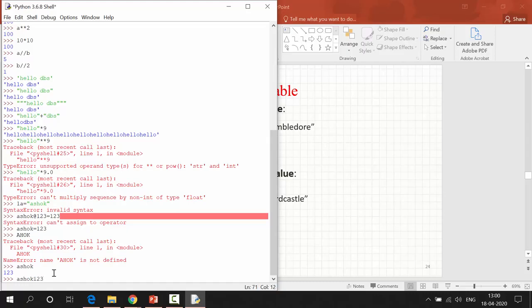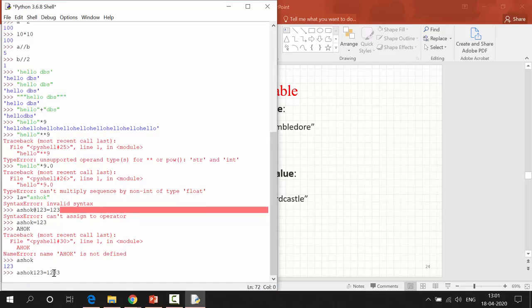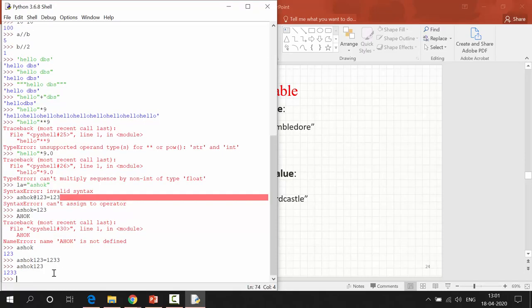Python allows numbers after the declaration. Yes, after a character you can use numbers, no problem, but don't include spaces and special characters. If you use special characters, Python will throw an error. Also, don't use Python inbuilt keywords as a variable name. What keywords does Python contain?